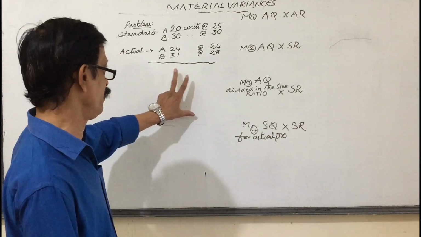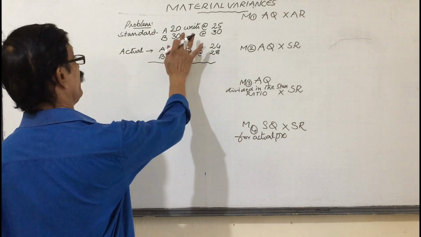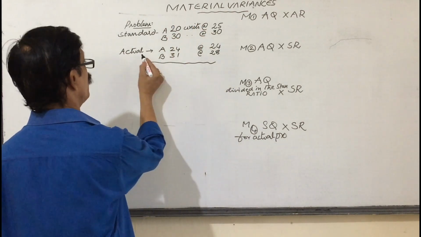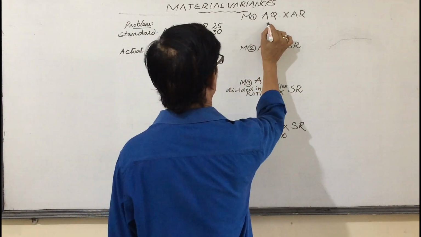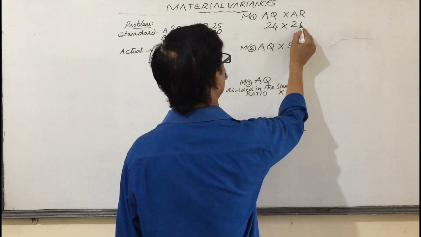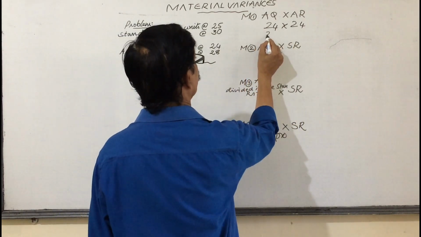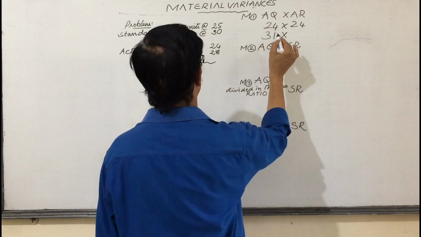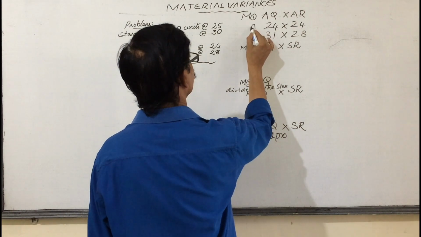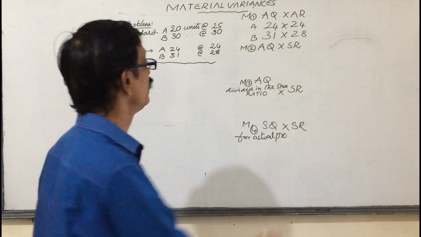Okay, here a problem is there. Now I am taking the amounts. The first standard is given, next actual is given. Actual quantity, A 24 units at the actual rate of 24. Next B, 31 units at the rate of 28. Understanding?